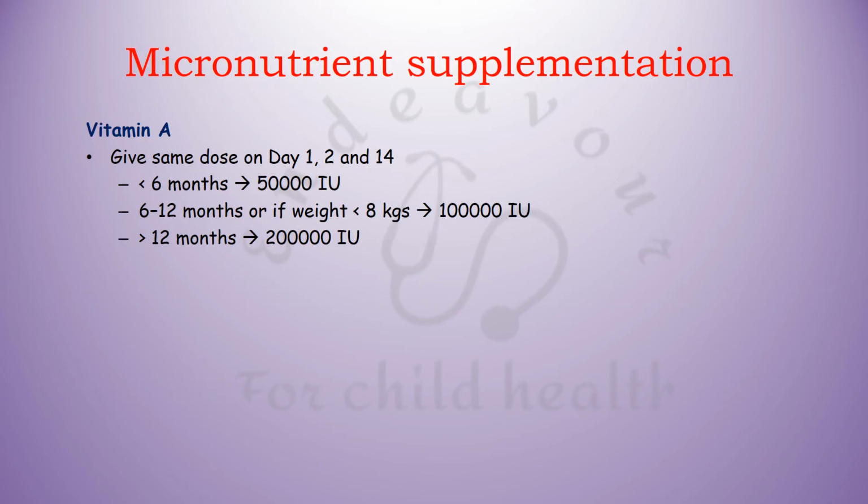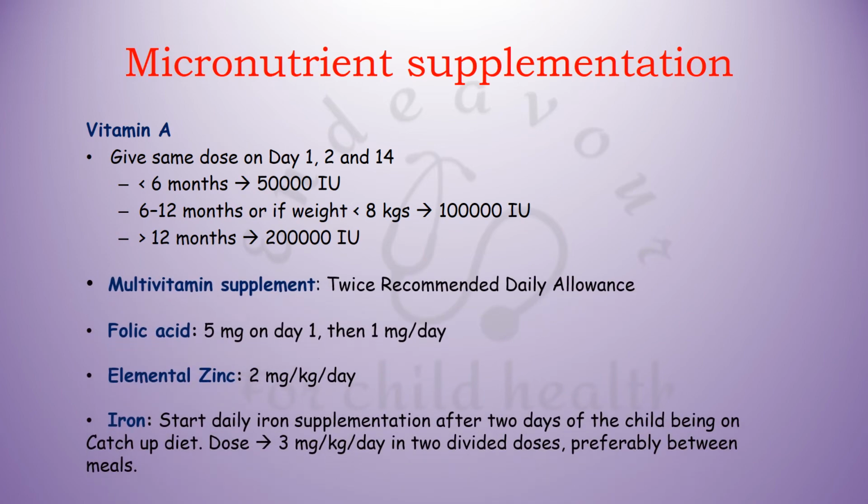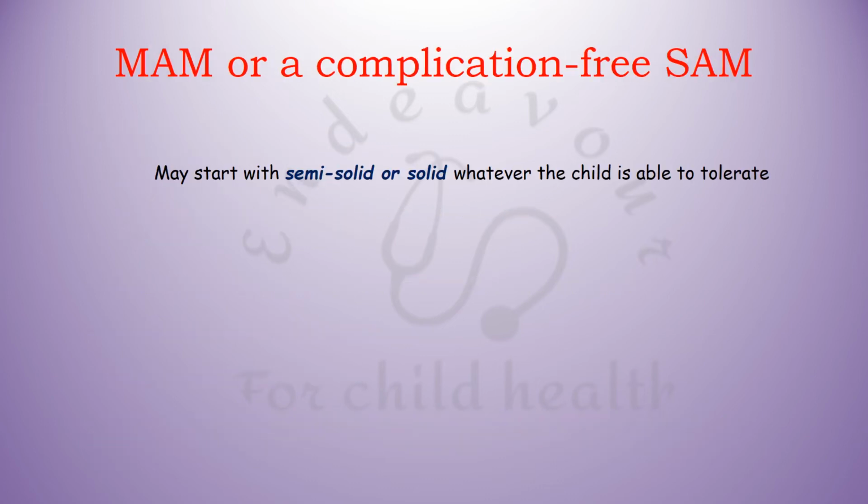As regards micronutrient supplementation, I had already told you that vitamin A is the only vitamin given in the acute phase, but along with multivitamin supplement, folic acid, zinc and iron need to be started during the catch-up phase in the doses recommended. Now see, if a child has presented to you with moderate acute malnutrition or has SAM, but in absence of complications, that is, he is able to tolerate semi-solid or solid diet, then there is no need of giving liquid diet initially. You may straight away start with semi-solid or solid, whatever the child is able to tolerate.